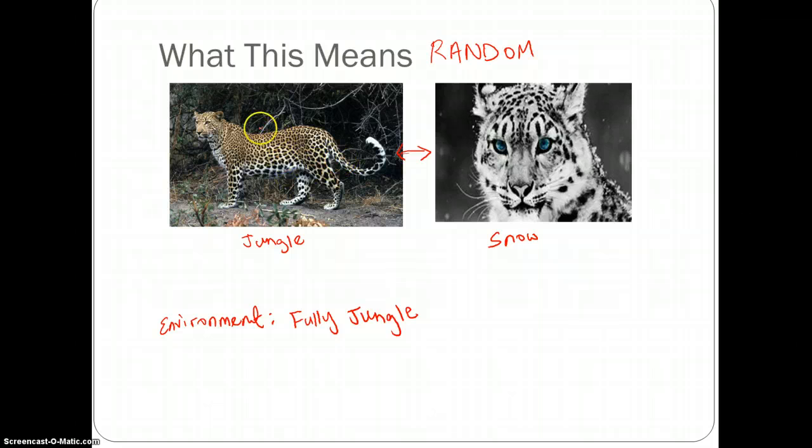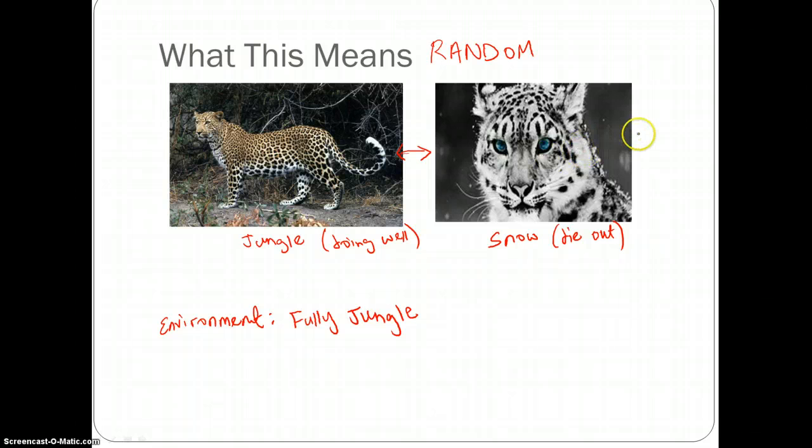Now, the camouflage that the leopard has allows it to hunt easier and blend into the environment. So this jungle leopard survives, continues to eat well, and is doing well. And the snow leopard is not doing so well because it cannot blend into the environment, so it is starting to die out.